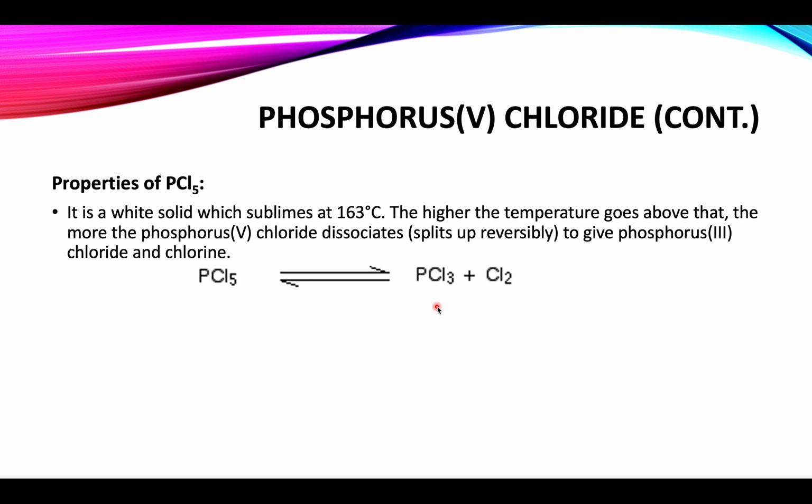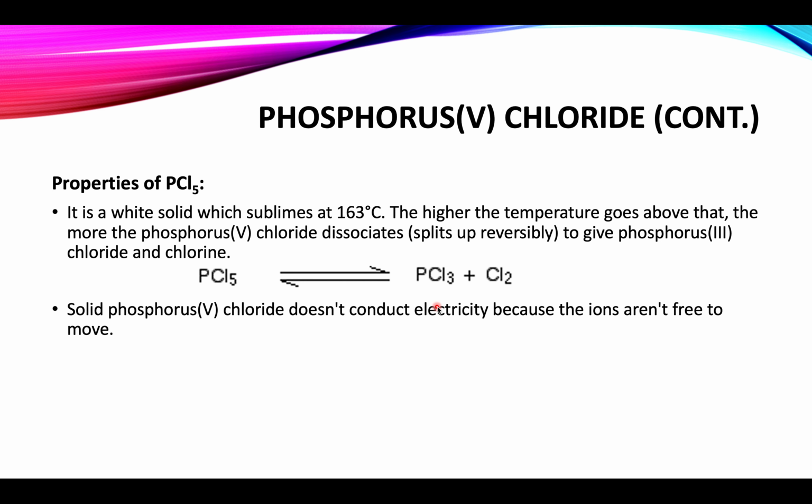Properties of phosphorus pentachloride. It is a white solid which sublimes at 163 degrees C. The higher the temperature goes above that, the more the phosphorus 5 chloride dissociates to produce phosphorus 3 chloride and chlorine. The reaction is as under. Solid phosphorus pentachloride does not conduct electricity. As we have already discussed, phosphorus pentachloride in the solid state has ionic bonding, has ions, but these ions are not free to move, so it does not conduct electricity.